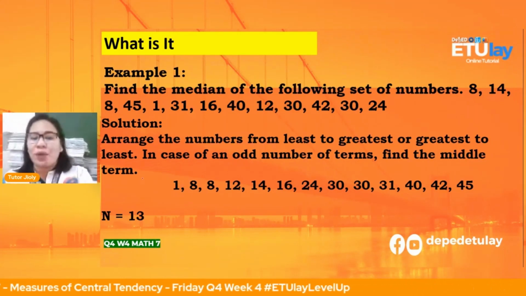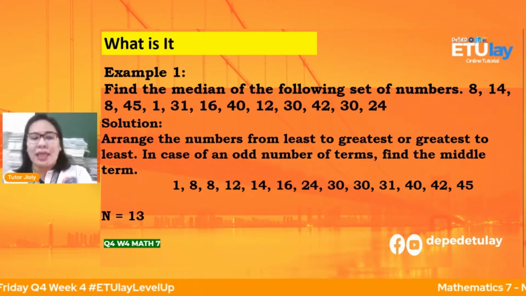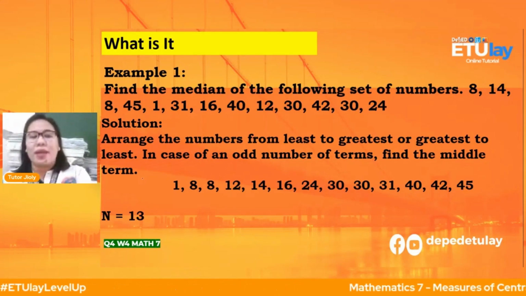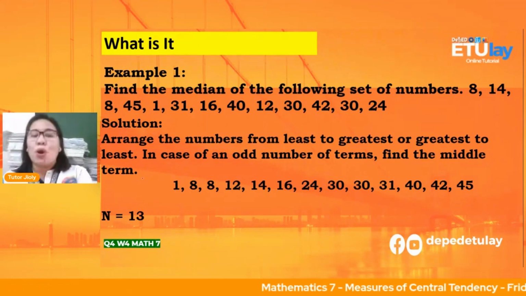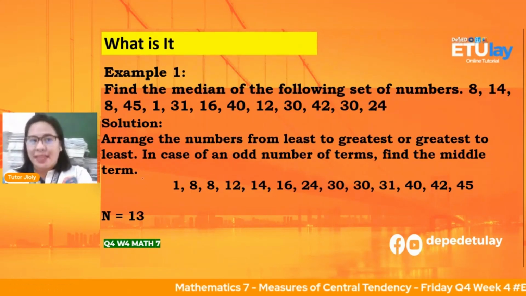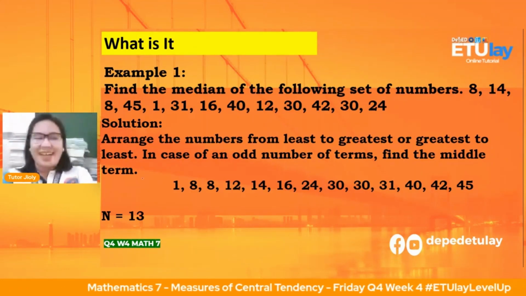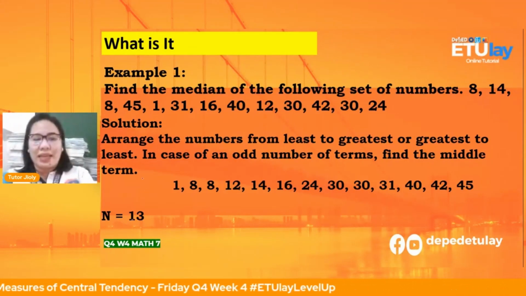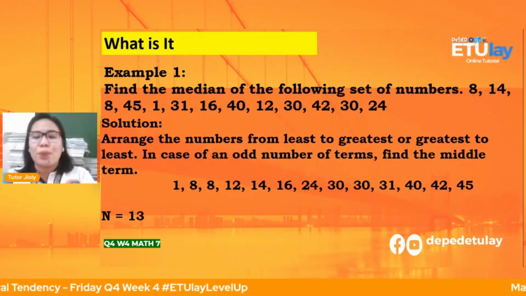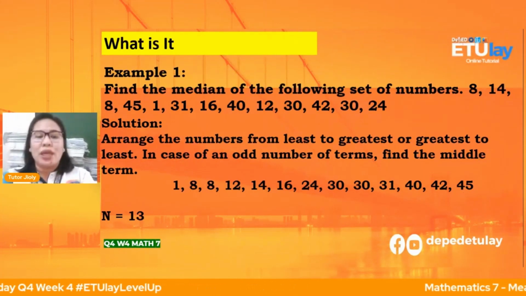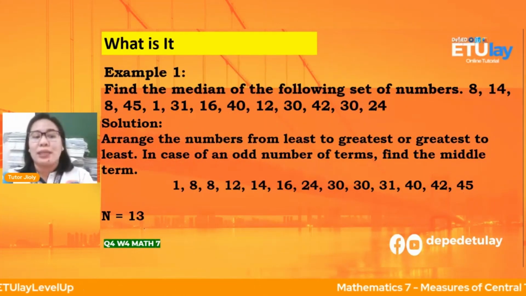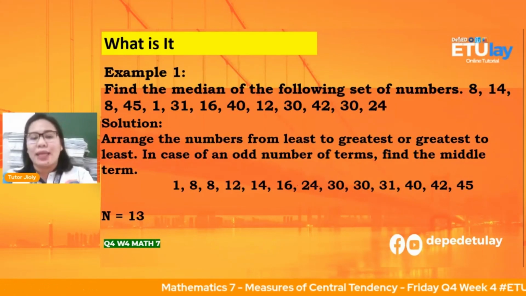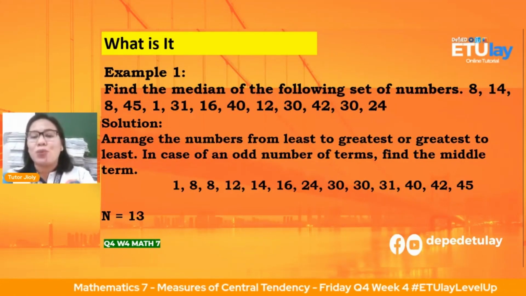So, and then after that, pag na-arrange na po natin mga anak, that is the time that you're going to identify your middle value or your median. Okay, so in this example, our n, ito po yung total natin. Okay, kung ilan sila lahat. So, 13 po yan. 1, 2, 3, 4, 5, 6, 7, 8, 9, 10, 11, 12, 13.